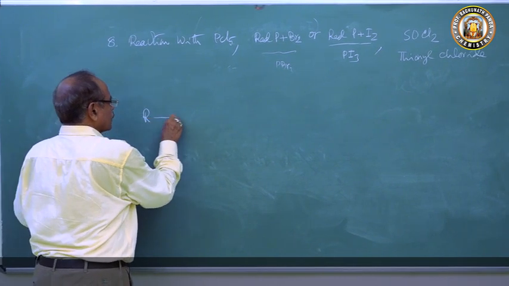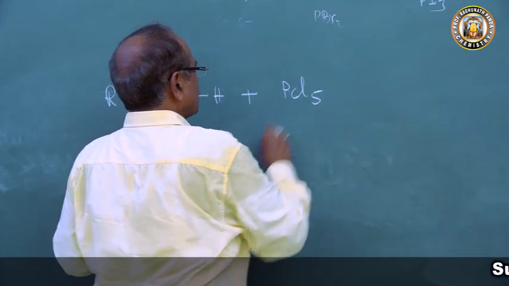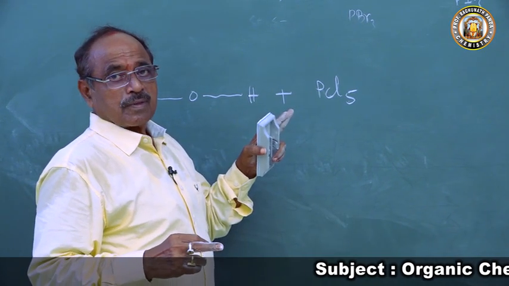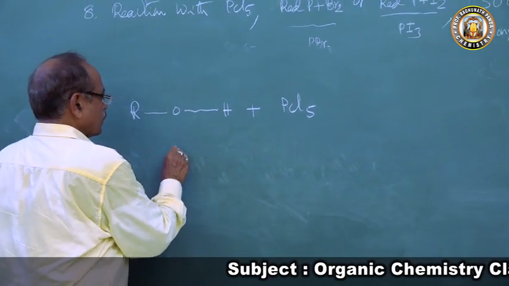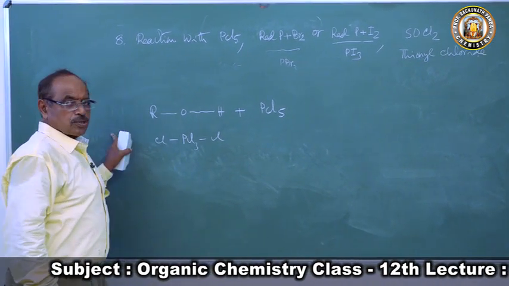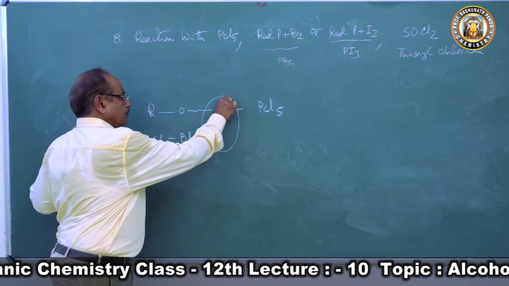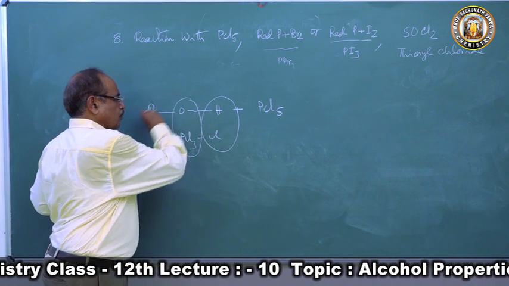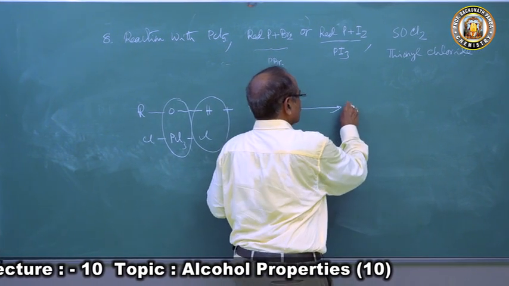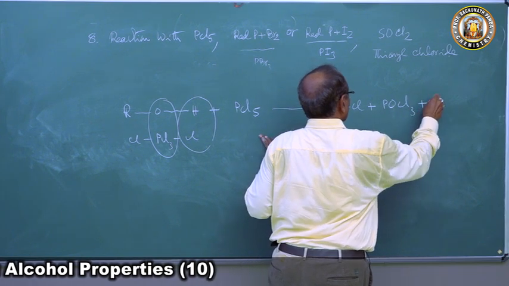So now we will take ROH. This is reacting with whom? PCl5. What is PCl5? PCl3 and Cl2. So this is PCl3 and Cl and Cl. This is very reactive. So they go as Cl, and this O reacts with PCl3 to form POCl3, and it forms alkyl chloride. So this forms RCl plus POCl3 plus HCl.